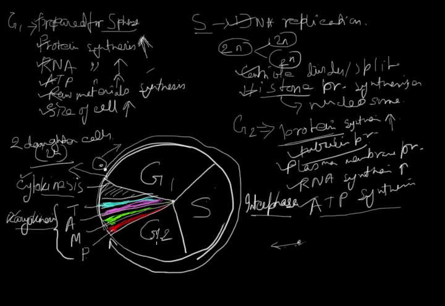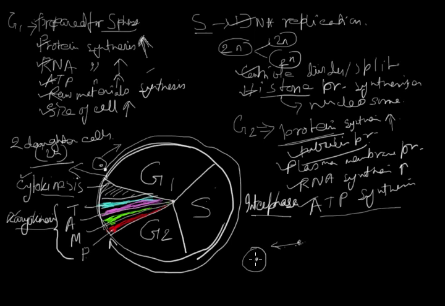At G2 phase, again protein synthesis increases for the formation of tubulin protein and spindle fiber formation, and plasma membrane protein for cell organelle formation. For the protein synthesis, RNA synthesis is also required, and ATP synthesis is also required for the movement of chromosomes from the equatorial plane to the polar region. And finally, the divisional stage occurs, and ultimately two daughter cells are produced. This is all about the cell cycle.